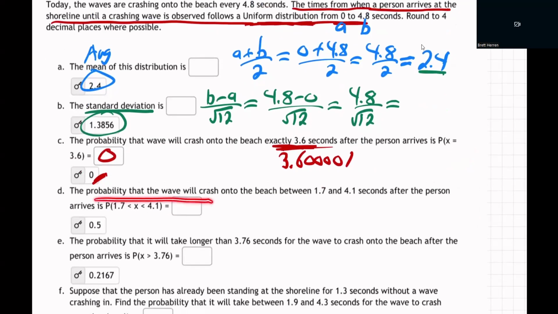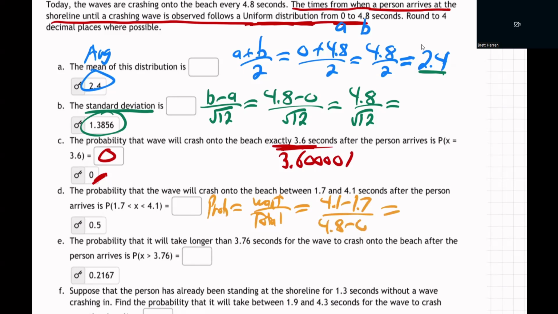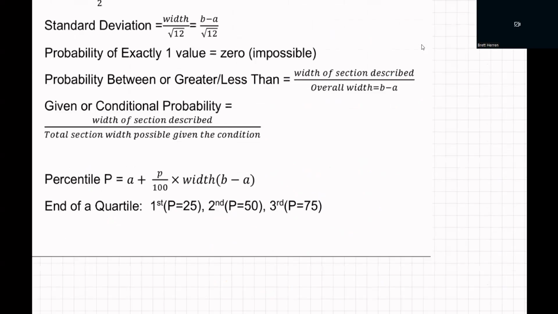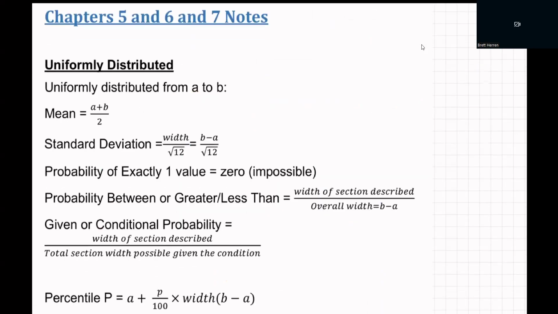All right, well then what's the chance it'll be between 1.7 and 4.1? That could be. So how would that happen? Well, probability is always the number we want over the total things that are possible. What do we want? We want to be between 1.7 and 4.1. Well, how wide is that time interval? Just subtract those. You'll find out how many seconds in that interval, whatever Desmos or the scientific calculator tells us. On the bottom, the total. What's the total? 4.8 minus 0. I'm getting this out of the formula, again, in the notes.